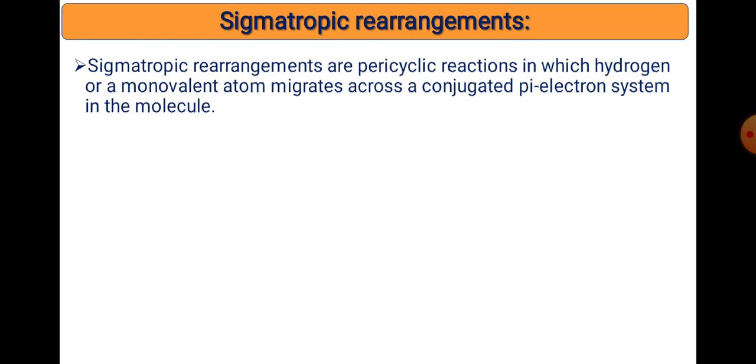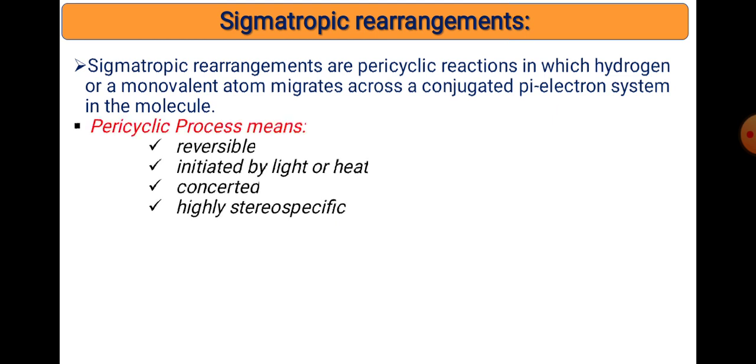Now the third and last type of rearrangement reaction, which is explained by FMO, is called the sigmatropic rearrangement. Sigmatropic rearrangements are a type of pericyclic reaction in which a hydrogen, a monovalent atom or a group migrates across the conjugated pi electron system in the molecule. That is simply the migration of a group or atom along with its sigma bond within the same molecule, which is also called a sigmatropic rearrangement.